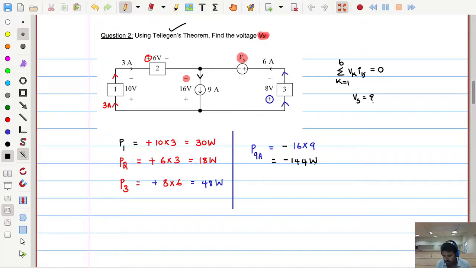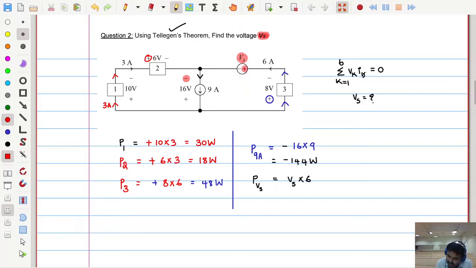Next is P suffix Vs, meaning the voltage source, this Vs. How much is the voltage source value? Vs. We don't know that actually. That we need to determine by using Tellegen's theorem. How much is the current through this voltage source? 6 amperes. So where is this 6 amperes entering?